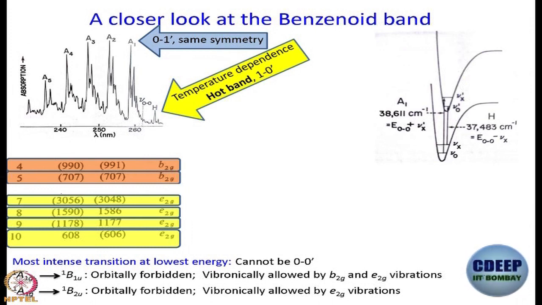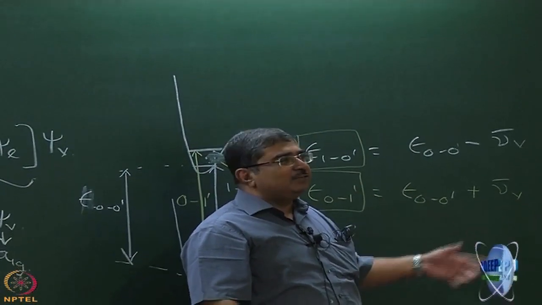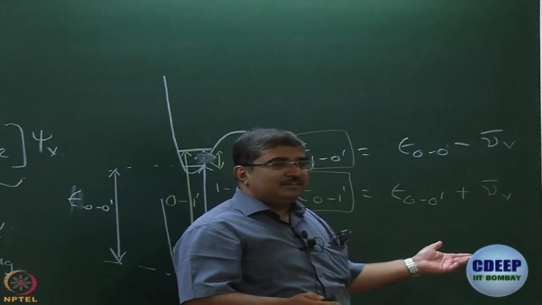So, this here is the diagram that we have drawn. The only difference is here I have told you what the values are. The values actually are 37,483 centimeter inverse, 38,611 centimeter inverse. Okay? So, I know these left hand sides. So, what are the unknowns here? Epsilon 0 0 dash and nu bar V. Two unknowns, two equations. We can solve the two equations and find the two unknowns, right?